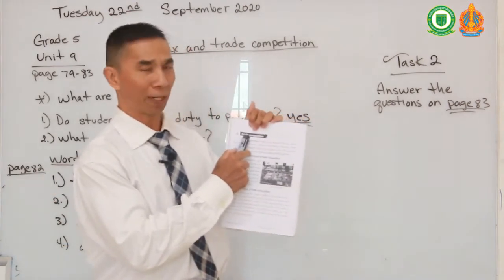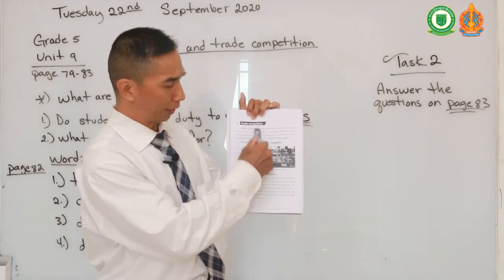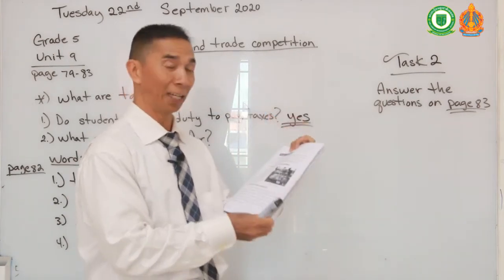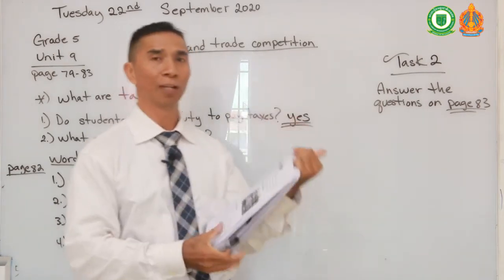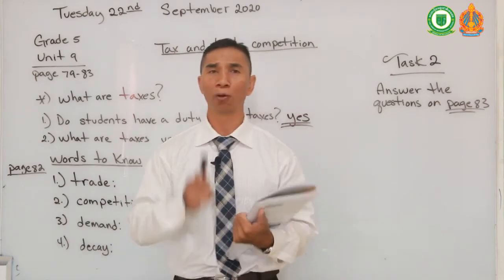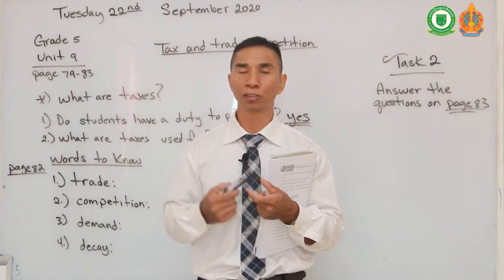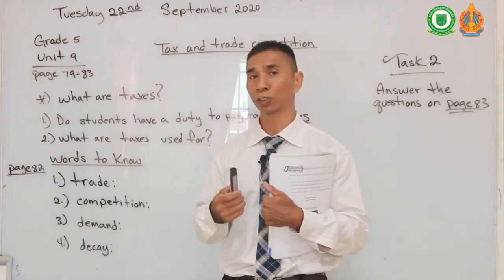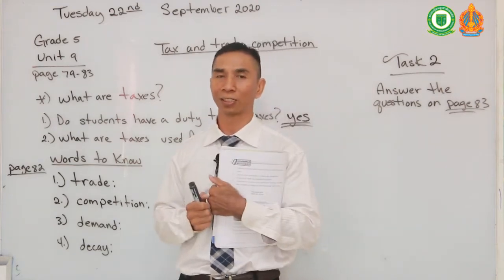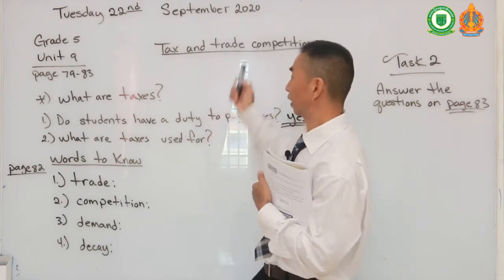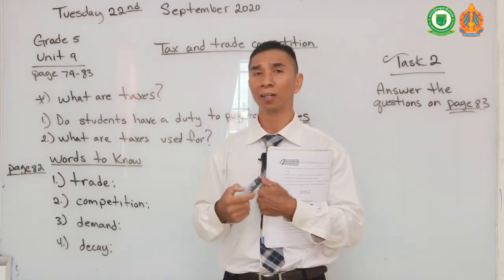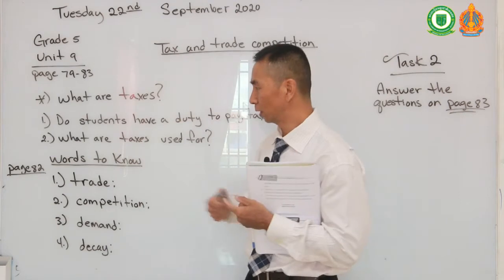Page 82 talks about trade competitions, and when you read your text on pages 82 and 83, you will understand more about trade competition and why there are so many phone shops next to each other selling phones, or a lot of grocery stores, as a matter of fact, next to each other. That is because of trade competitions. They are competing with each other for customers.